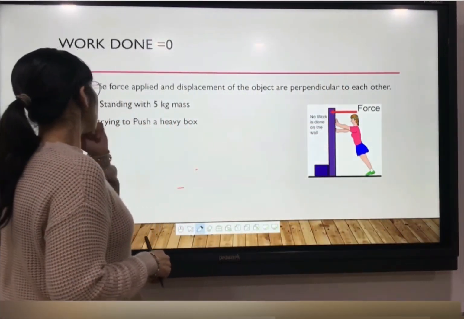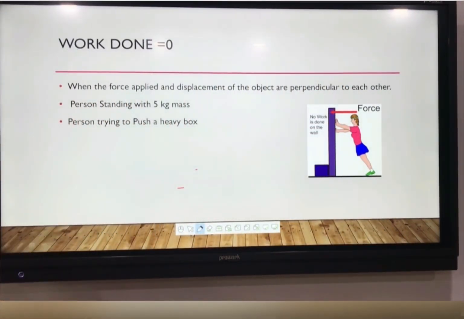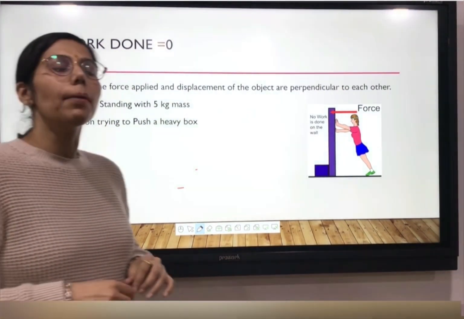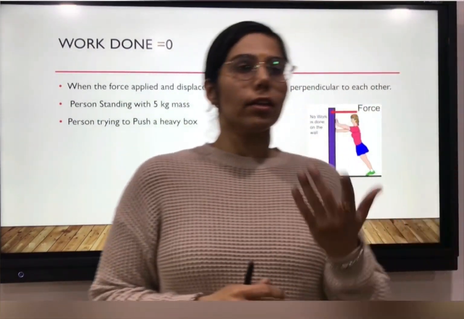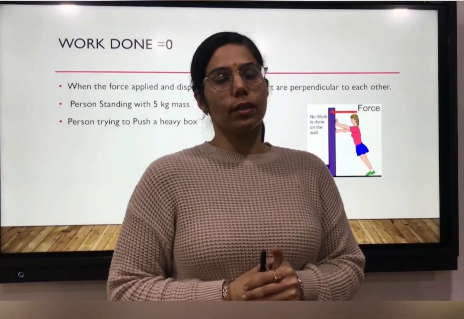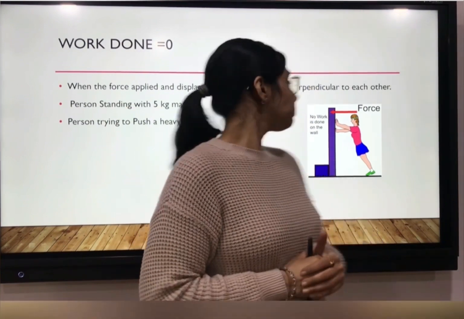One more example is there that when the force applied and the displacement of the object, whenever these two things are perpendicular to each other, then work done is 0, and when there is no displacement, the work done will also be 0 over there.